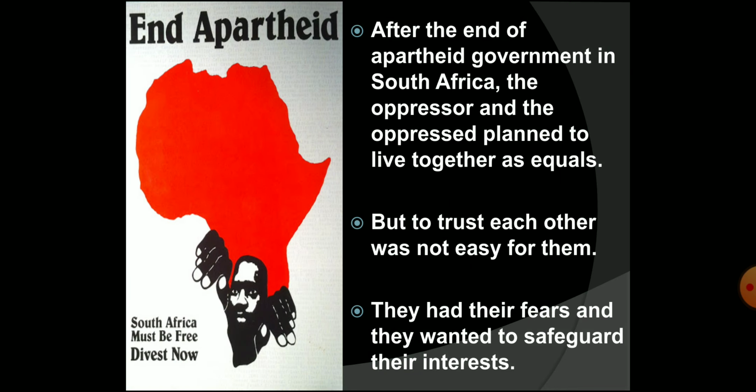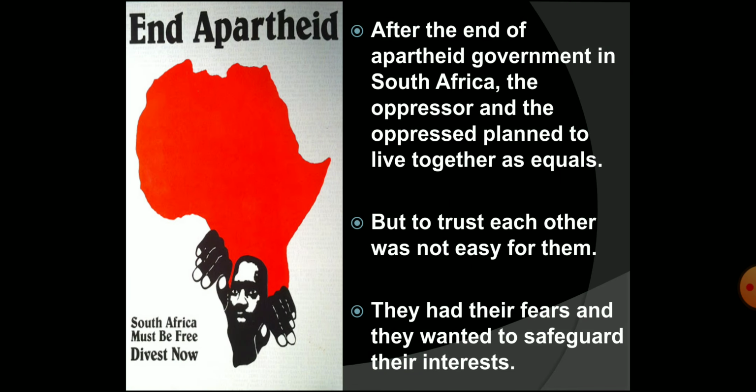There were phases of negotiations after which both parties reached a compromise. The whites agreed to accept the principle of majority rule. They accepted the principle of one person, one vote. They also agreed to accept some fundamental rights for the poor and workers. The blacks too agreed to accept that the majority rule would not be absolute. It would not have unlimited powers. They agreed that the property of the white minority would not be taken away by the majority. However, to come to such a compromise was not at all easy for both whites and blacks.